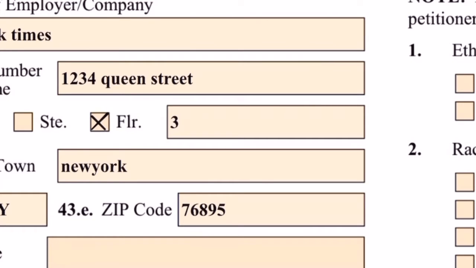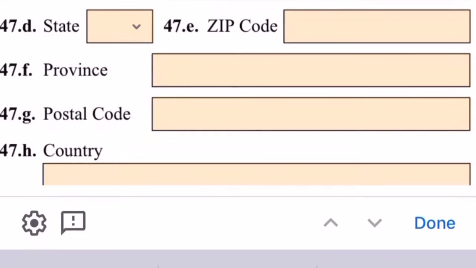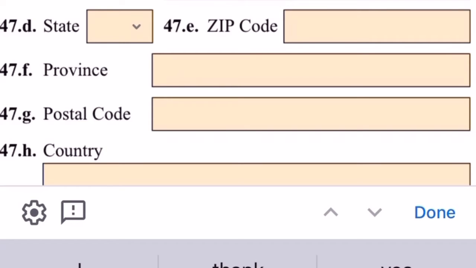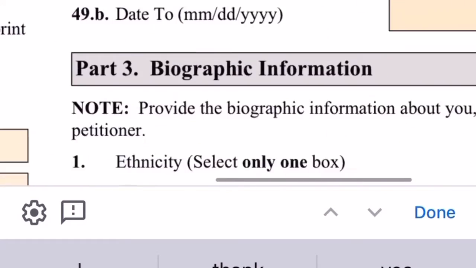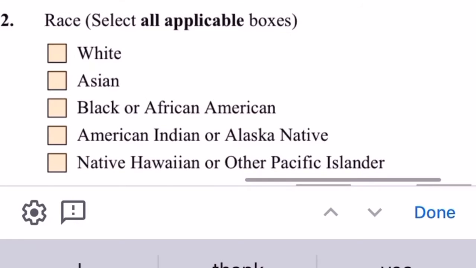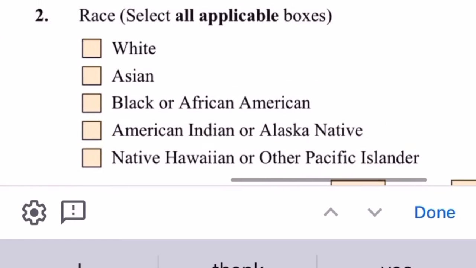We are going to go over this section where it says biographic information. Provide the biographic information about the petitioner.